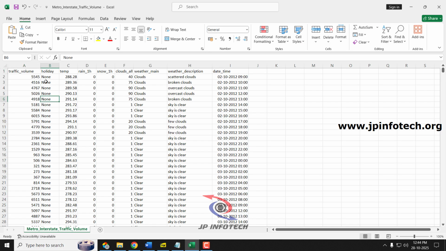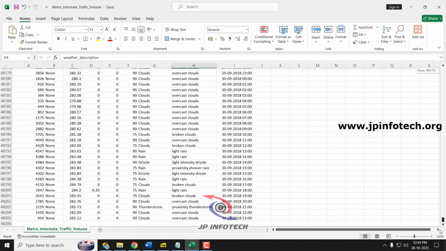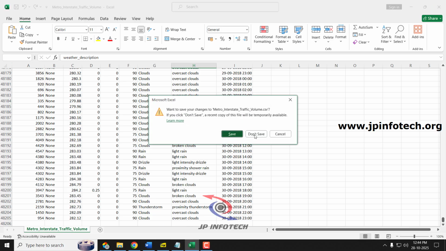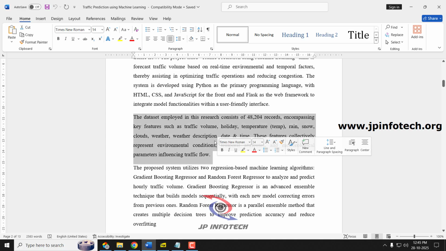This is the dataset that we have used, the Metro Interstate Traffic Volume dataset, containing features such as traffic volume, holiday, temperature, rain, snow, clouds, weather description, date and time. If you scroll down, you can see it contains around 48,204 records. Now coming back to the abstract, here you can see the description of the dataset.